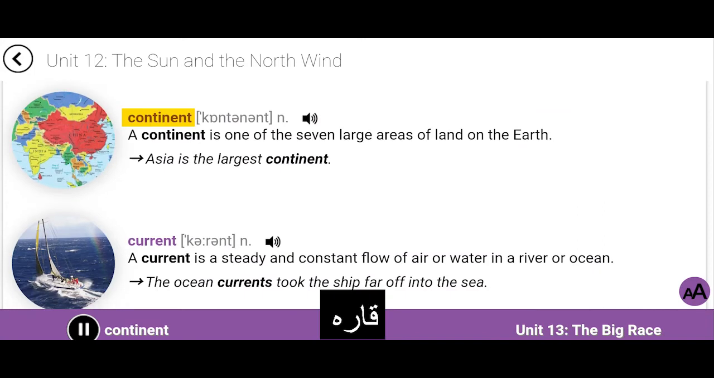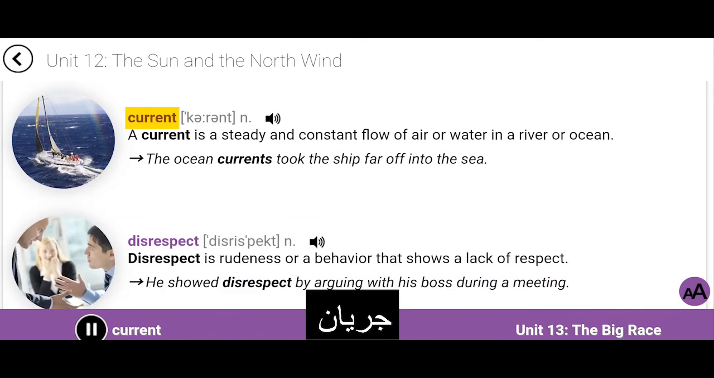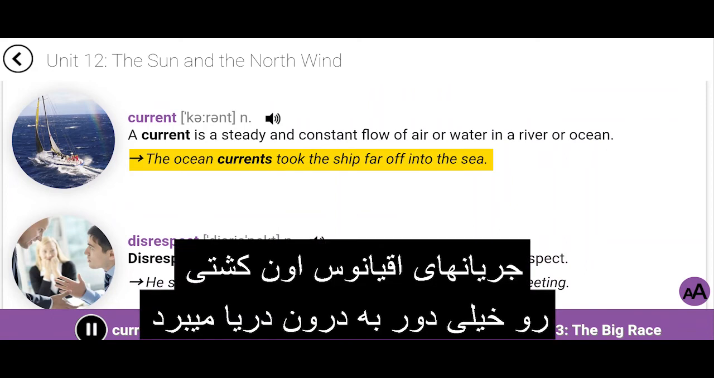Continent. A continent is one of the 7 large areas of land on the earth. Asia is the largest continent. Current. A current is a steady and constant flow of air or water in a river or ocean. The ocean currents took the ship far off into the sea.